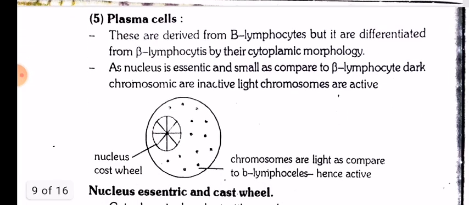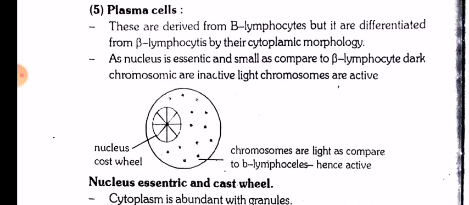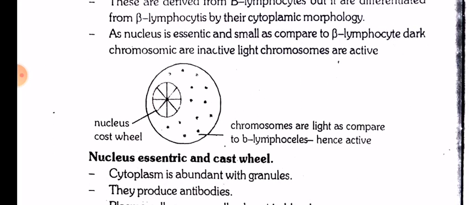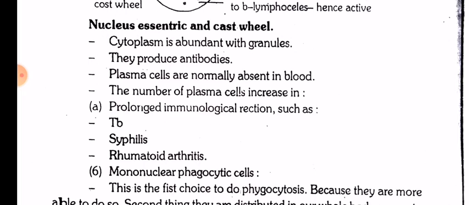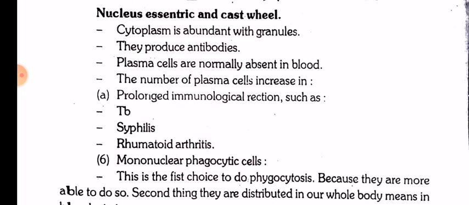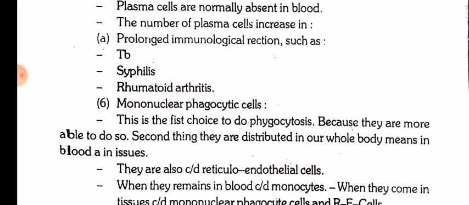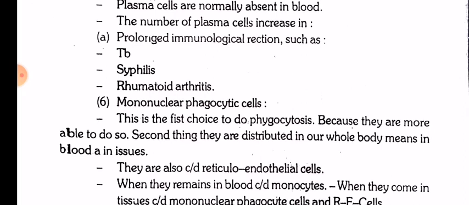Plasma cells. These are derived from B lymphocytes but are differentiated from B lymphocytes by their cytoplasmic morphology. The nucleus is eccentric and small as compared to the B lymphocyte; dark chromatin is inactive, light chromatin is active. Nucleus eccentric, cartwheel-shaped. Cytoplasm is abundant with granules. They produce antibodies. Plasma cells are normally absent in blood. The number of plasma cells increases in prolonged immunological reactions such as TB, syphilis, and rheumatoid arthritis.